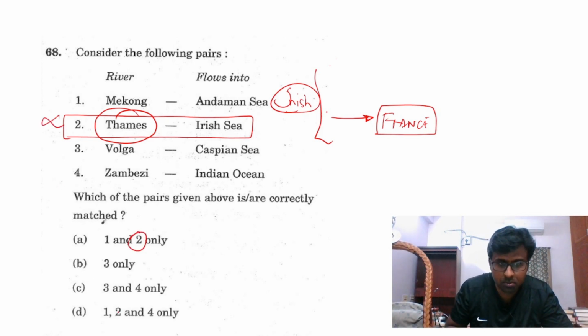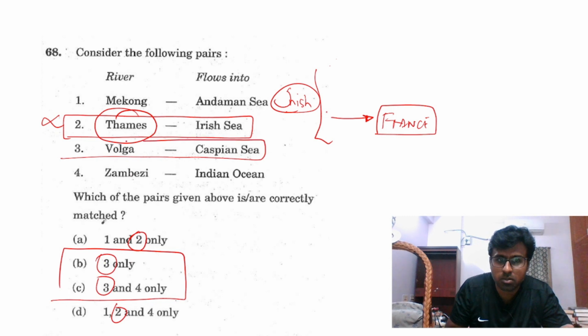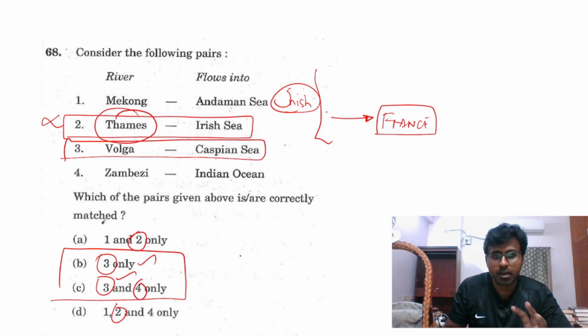Remove this, this is 2. Okay? 3 is true. You don't have to worry about whether Volga goes into the Caspian Sea or not. It goes, they have said it. They have given that it is going. Whether 4 is true or not is a tough thing.